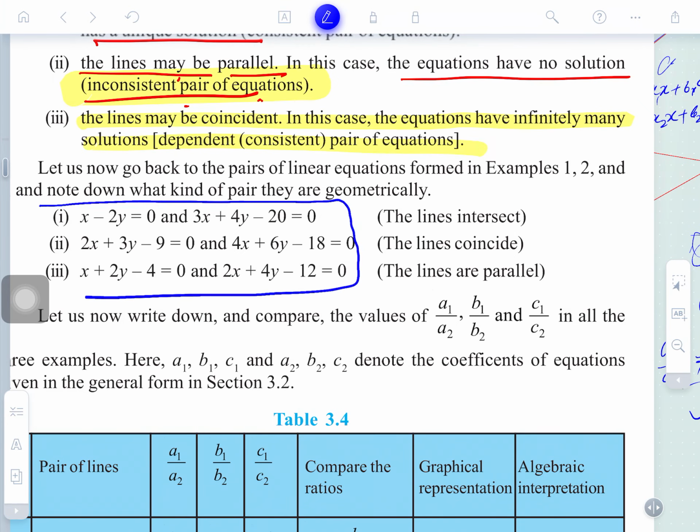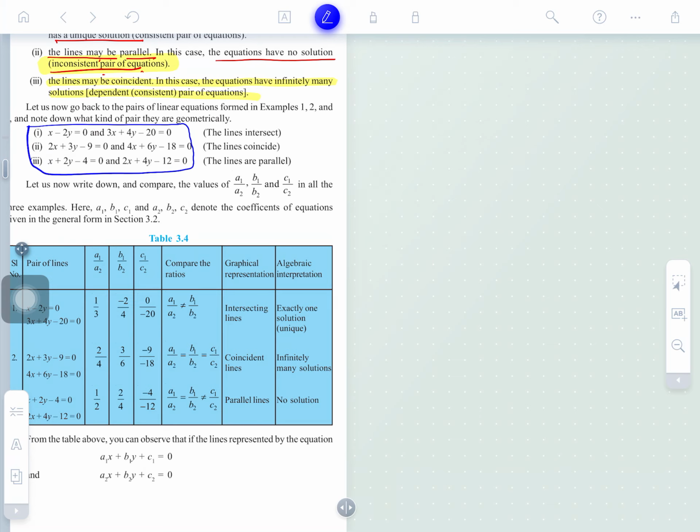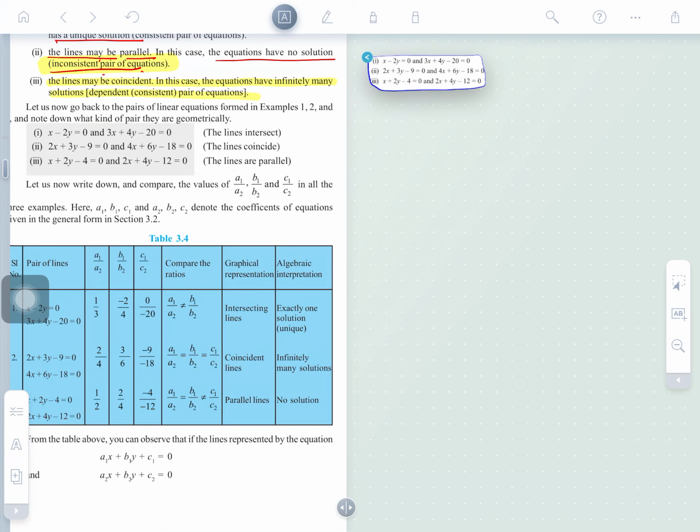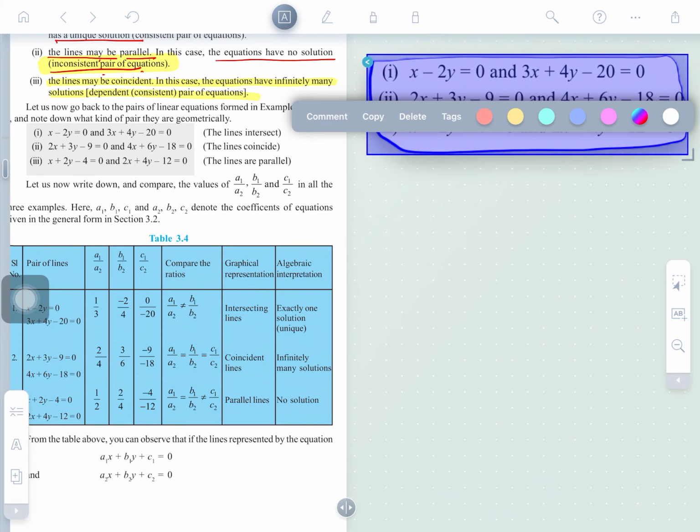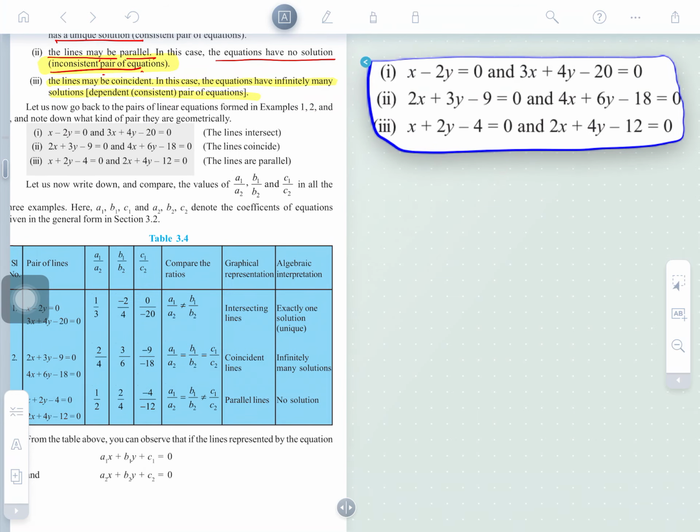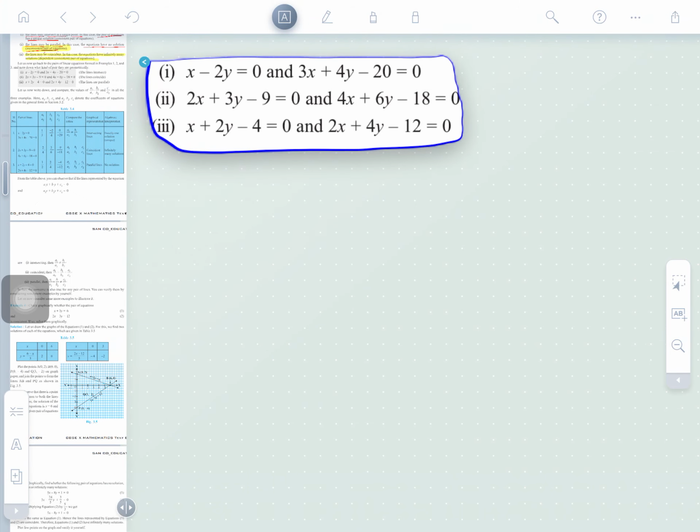You may see these three pairs. So the simple solution is to be here.